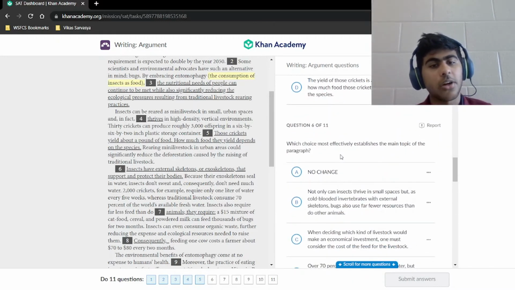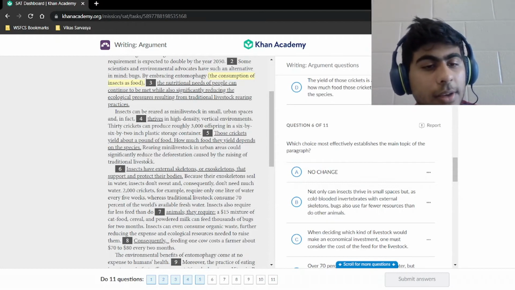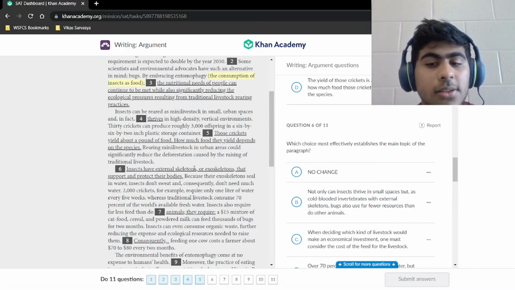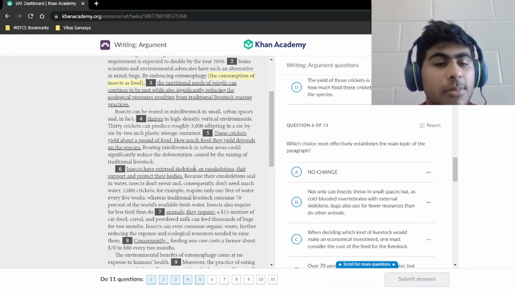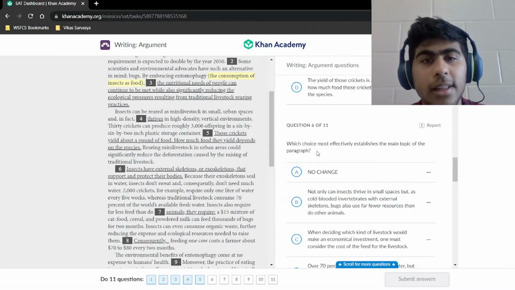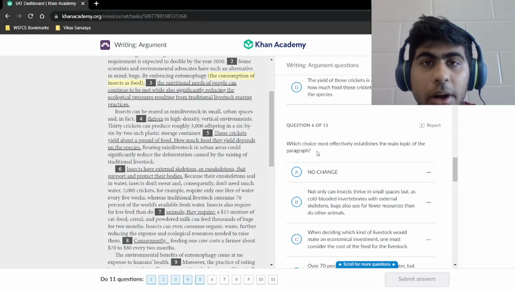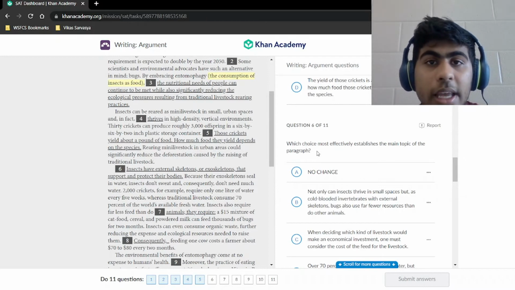Rearing mini livestock in urban areas could significantly reduce the deforestation caused by the raising of traditional livestock. And then we have question 6. Insects have external skeletons or exoskeletons that support and protect their bodies. And we're asked for which choice most effectively establishes the main topic of the paragraph. Let's think about this question. So we're going to read the entire paragraph first to see what the paragraph is saying, what its main topic is.